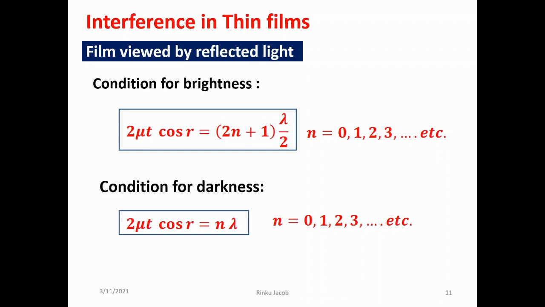For a film viewed by reflected light, the condition for brightness is given by 2 mu t cos r equal to (2n plus 1) lambda by 2, where n takes the value 0, 1, 2, 3, etc. And the condition for darkness is 2 mu t cos r equal to n lambda, where n takes the value 0, 1, 2, 3, etc.